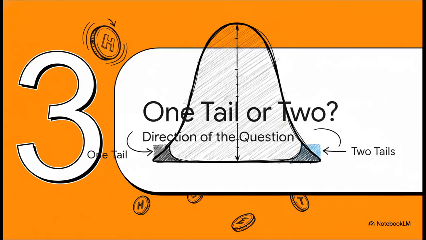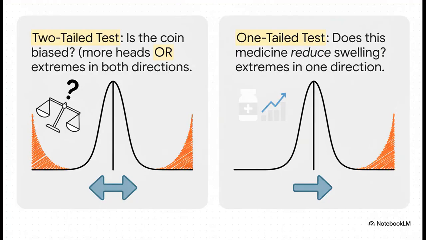Now, there is one little bit of nuance here that really depends on the exact question you're asking. Are you looking for any kind of difference, or a difference in one specific direction? This is the idea of a one-tailed versus a two-tailed test. It sounds technical, but it's pretty straightforward. With our coin, we were doing a two-tailed test. We would have been surprised by 90 heads, but we would have been just as surprised by 90 tails. We were just asking, is the coin biased in either direction?